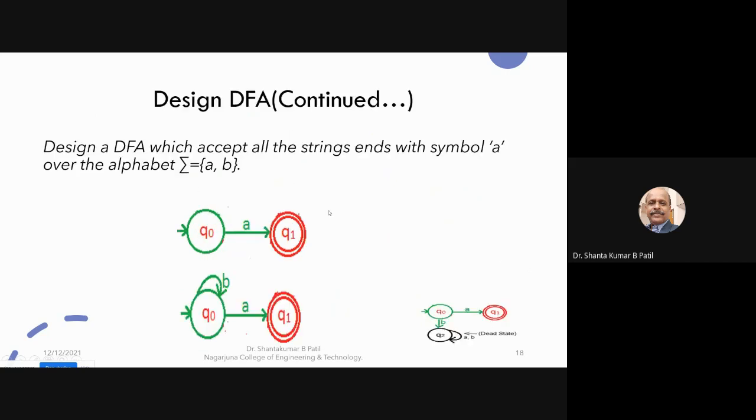For example, design a DFA which accepts all the strings that end with the symbol A over the alphabet sigma is equal to A comma B. So in such a case, what you can do: first you draw the NFA for the substring or the condition. What is the condition? The condition is to accept all the strings which end with the symbol A over the alphabet AB. So for this condition, you need to draw the NFA.